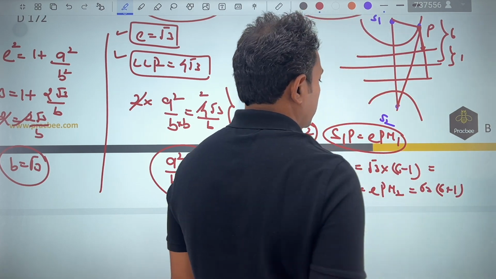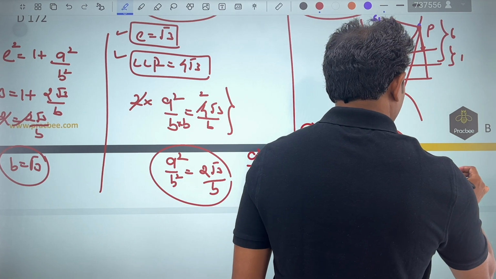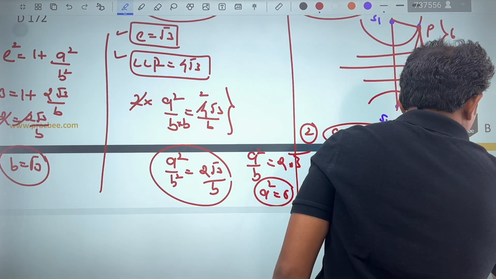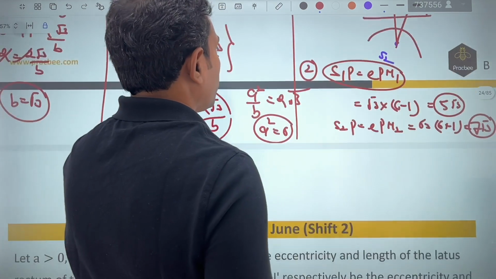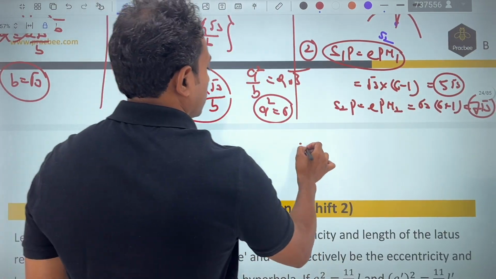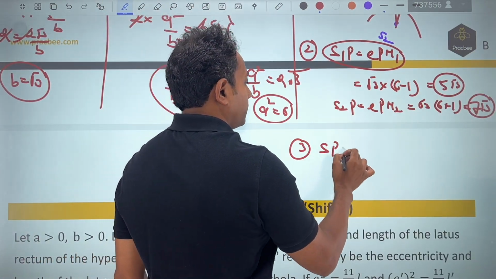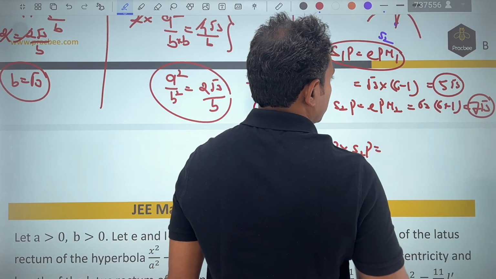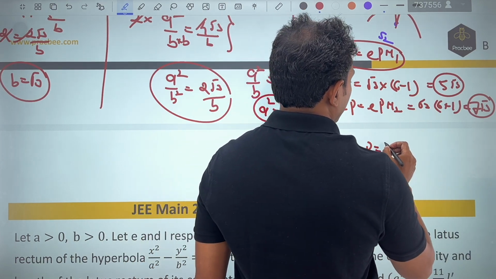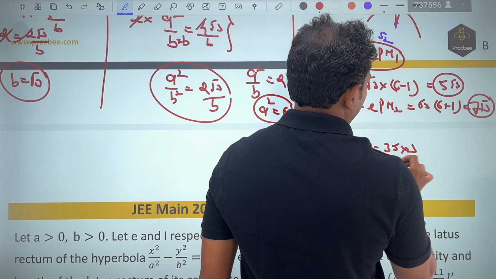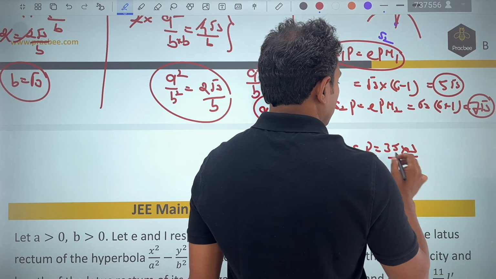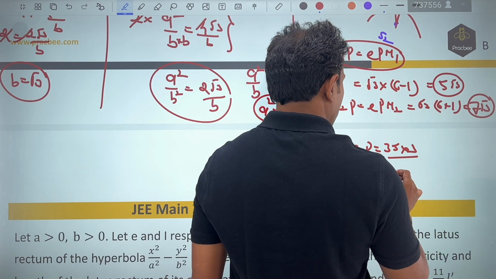So this first part becomes nothing but 5 root 3, and this 7 times root 3. So now if you multiply both of them in the third step, S1P into S2P, this will be equal to nothing but 5 into 7, 35 into 3. This comes out to be nothing but 90 plus 15 will be 105.